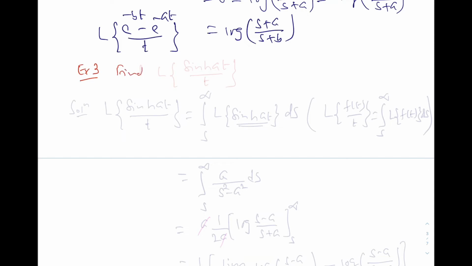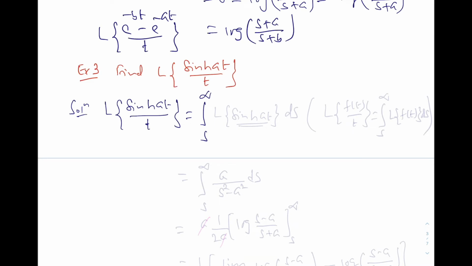Find the Laplace transformation of sine hyperbolic at over t. So again the same result. The Laplace transformation of sine hyperbolic at by t is equal to the integration from s to infinity.